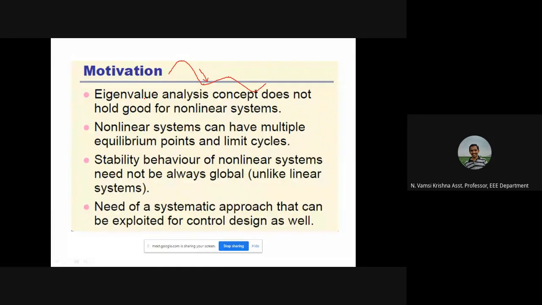What is the relation between energy and stability? There are two systems: one has more energy and one has less energy. Which is more likely to be stable?